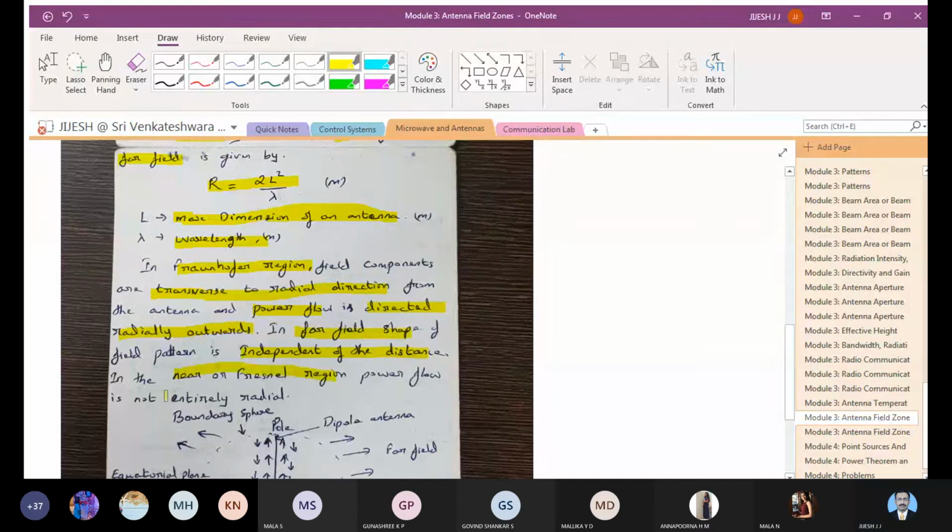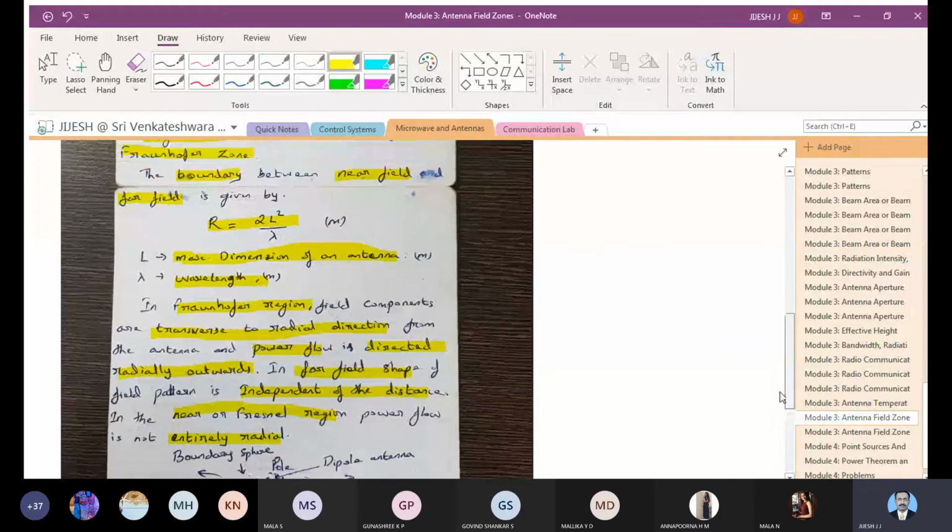I think you can make a note of those equations. Then I will show the figure and explain it. You just complete this theory. Write down the equation R equal to 2L square by lambda.